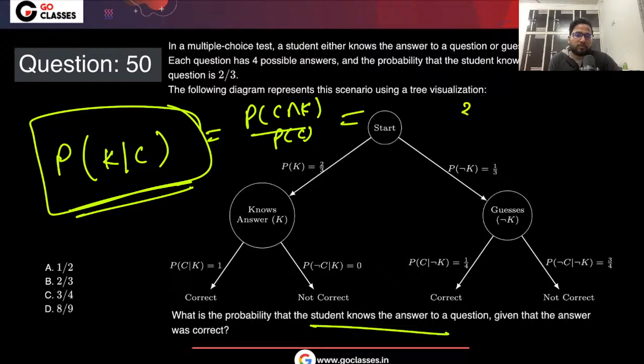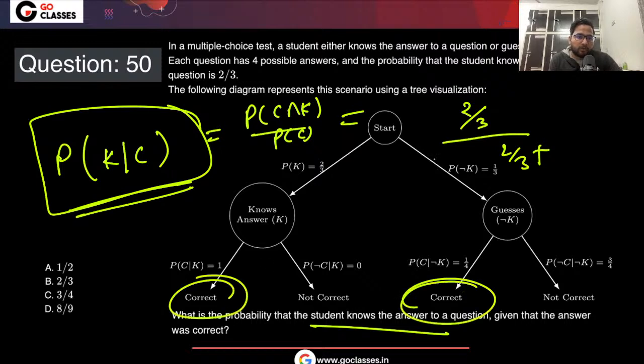So it is 2/3 into 1 divided by 2/3 plus 1/12, which is P(C). If you solve this, you will get the answer. I think 8/9 was the correct answer here. 8/9 is the correct answer.